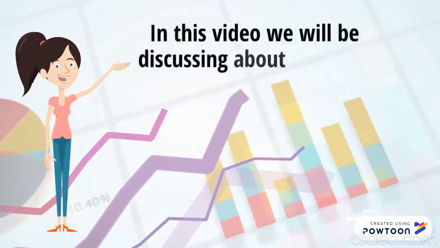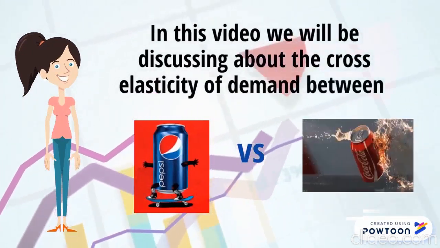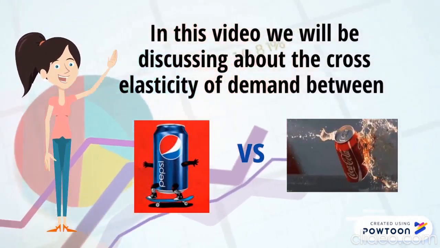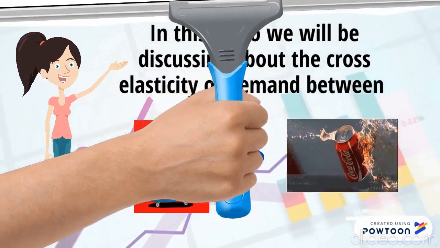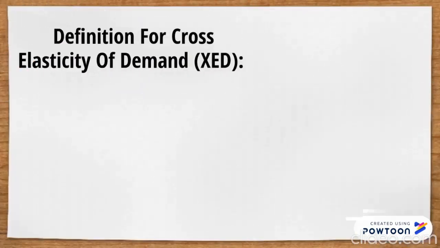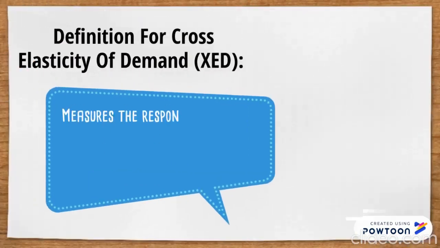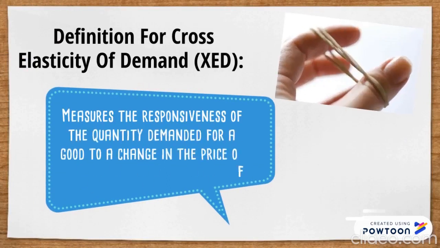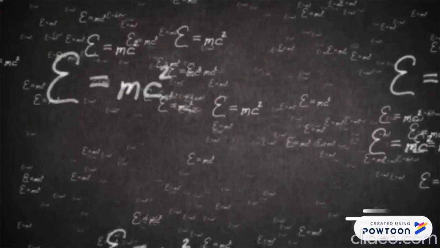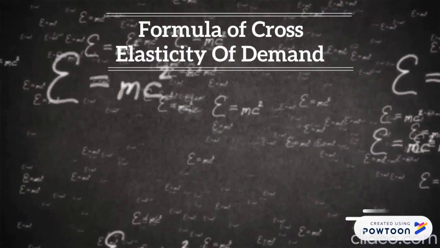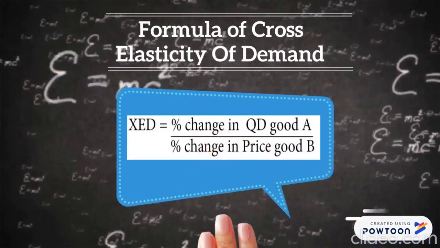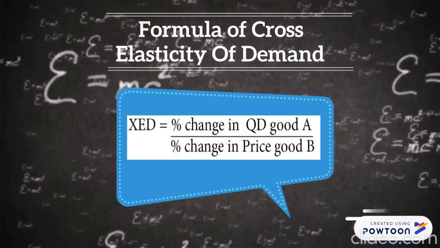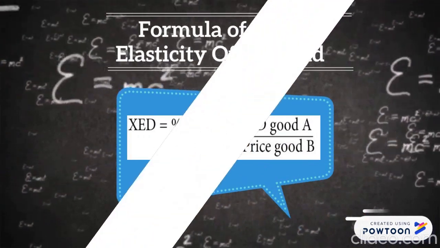In this video, we will be discussing the XED between Pepsi and Coke. Firstly, here is some knowledge about cross-elasticity of demand. XED can be defined as the responsiveness of the quantity demanded for a good due to a change in the price of another good, assuming ceteris paribus. XED can be calculated by taking the percentage change in quantity demanded of good A divided by the percentage change in price of good B.